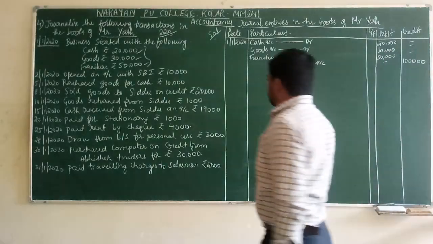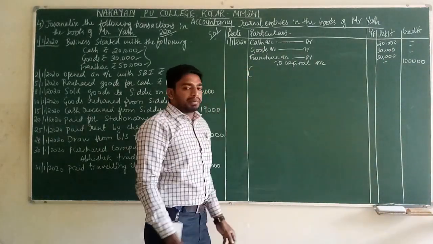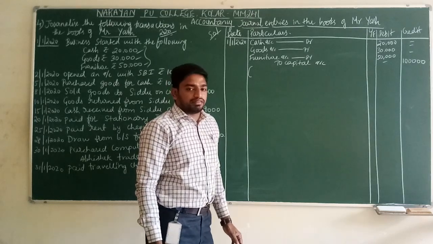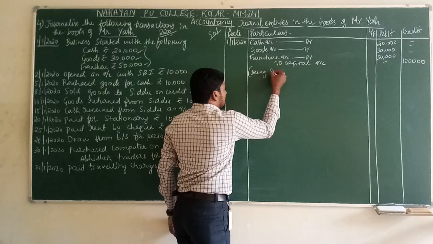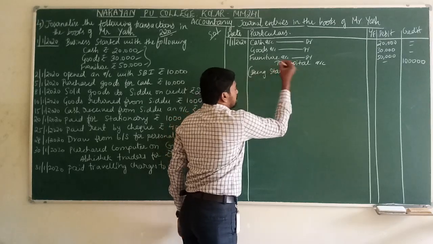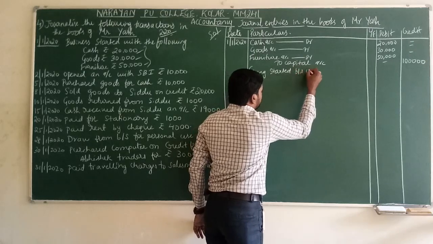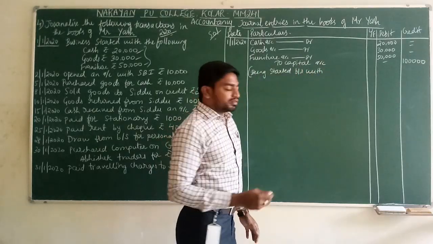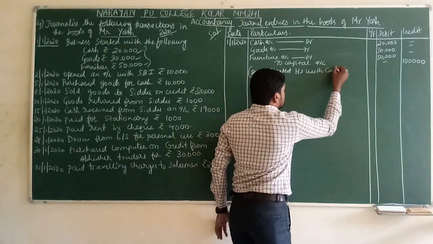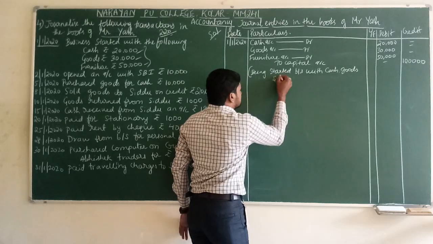So after that, what will we write? We will write the narration. We write the narration in a bracket. The narration always starts with "being started". We write the narration as a brief explanation. Being started business with, how is he starting the business? With cash, goods and furniture.